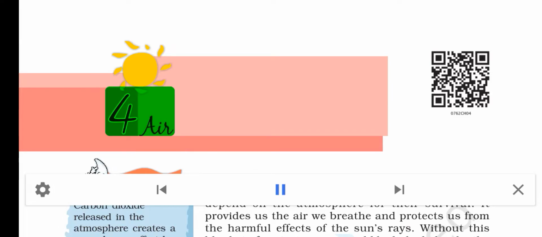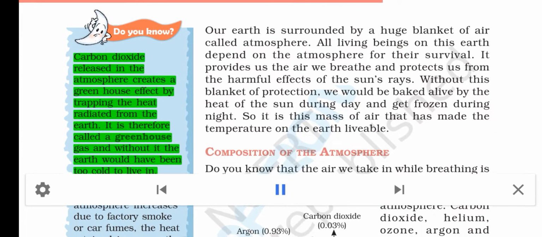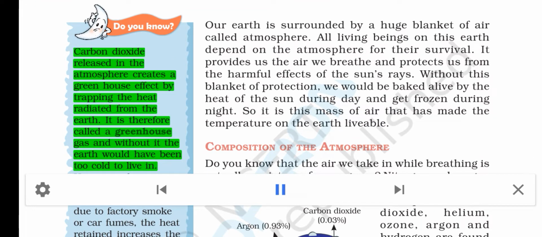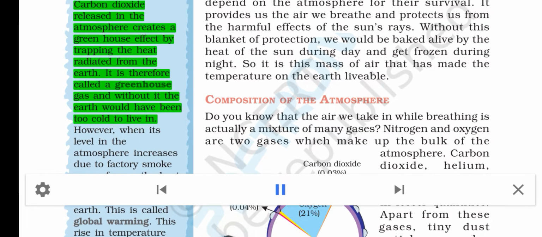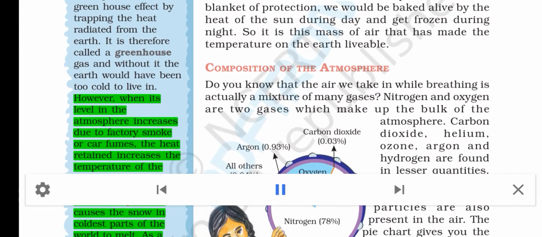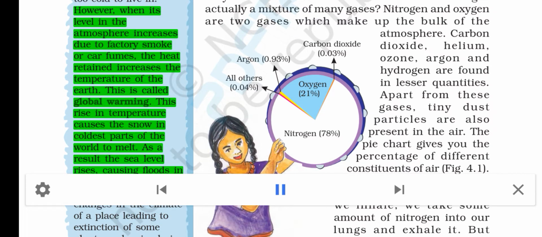Air. Do you know? Carbon dioxide released in the atmosphere creates a greenhouse effect by trapping the heat radiated from the Earth. It is therefore called a greenhouse gas, and without it, the Earth would have been too cold to live in. However, when its level in the atmosphere increases due to factory smoke or car fumes, the heat retained increases the temperature of the Earth. This is called global warming.